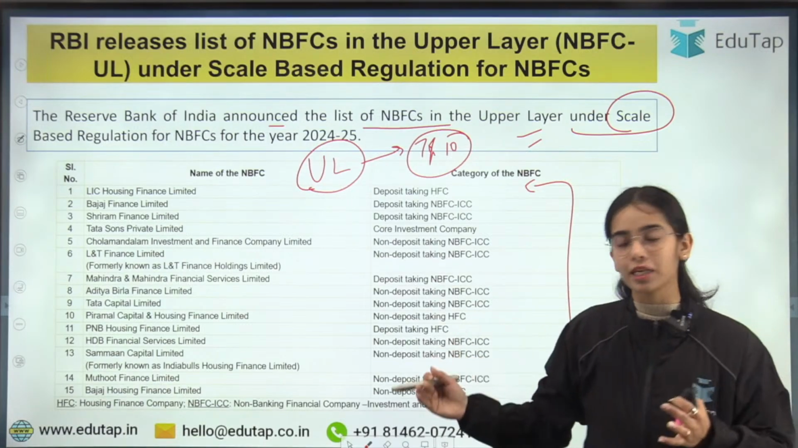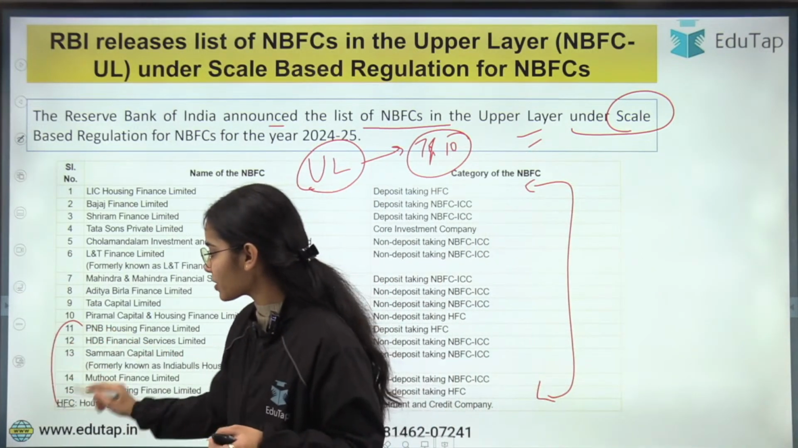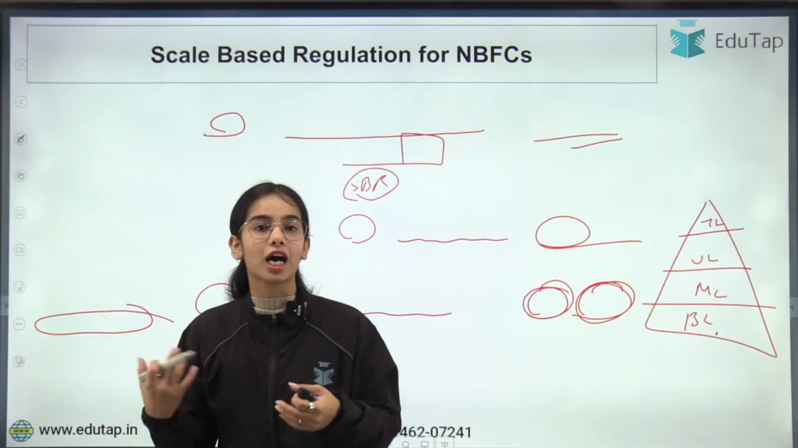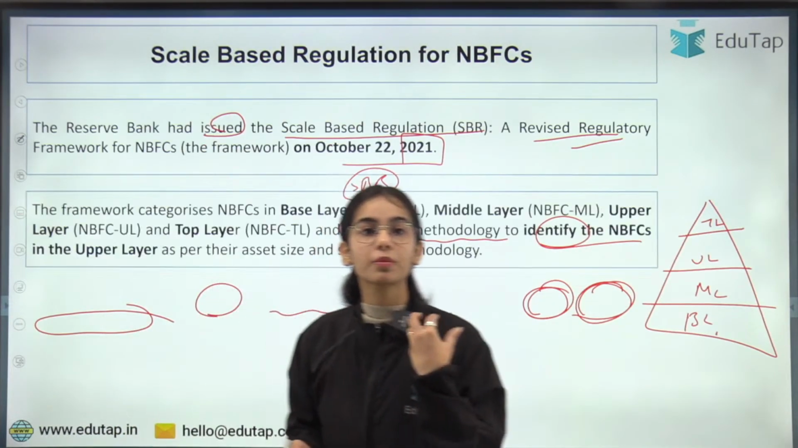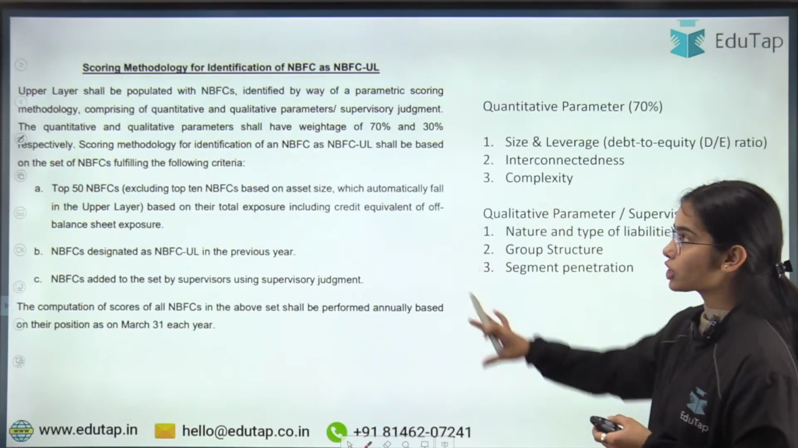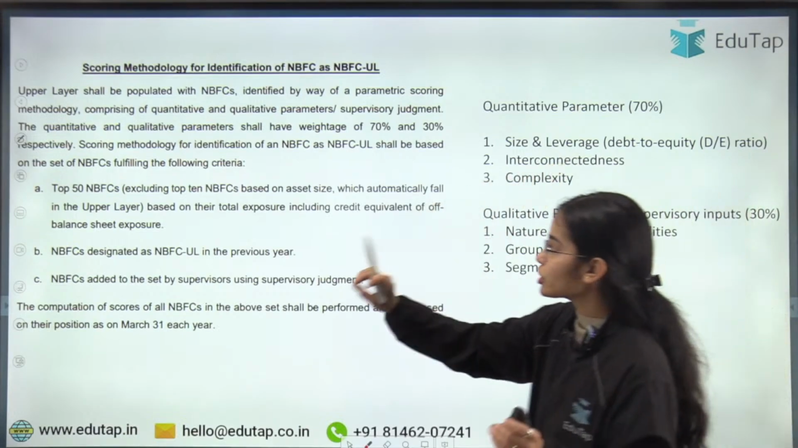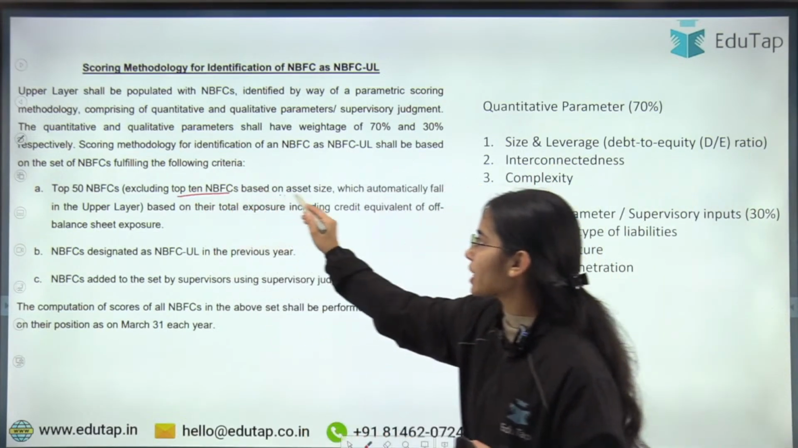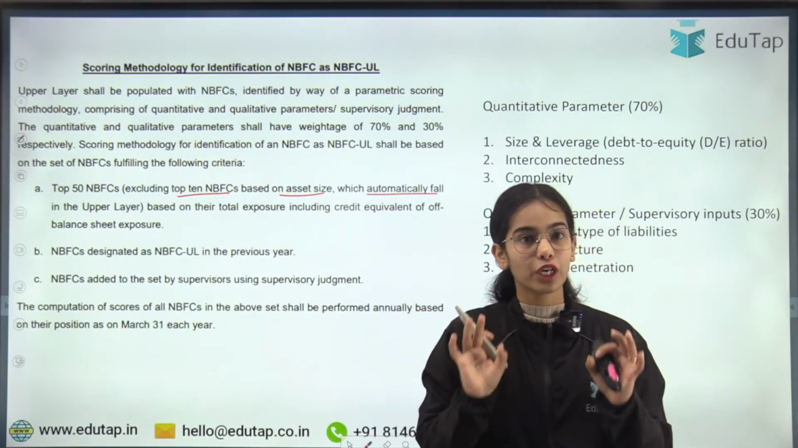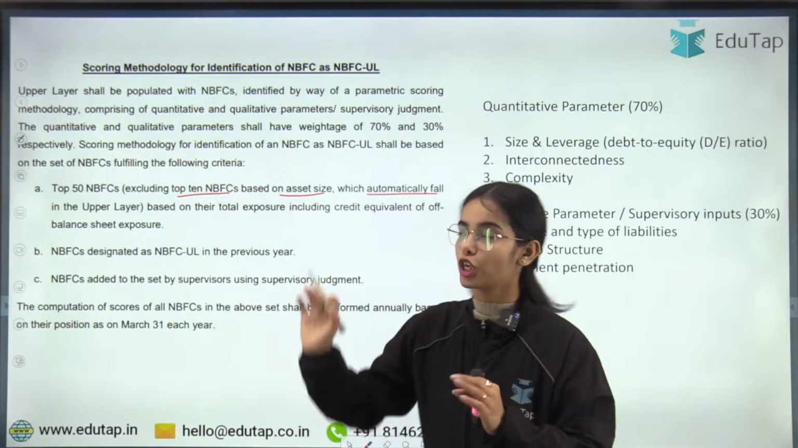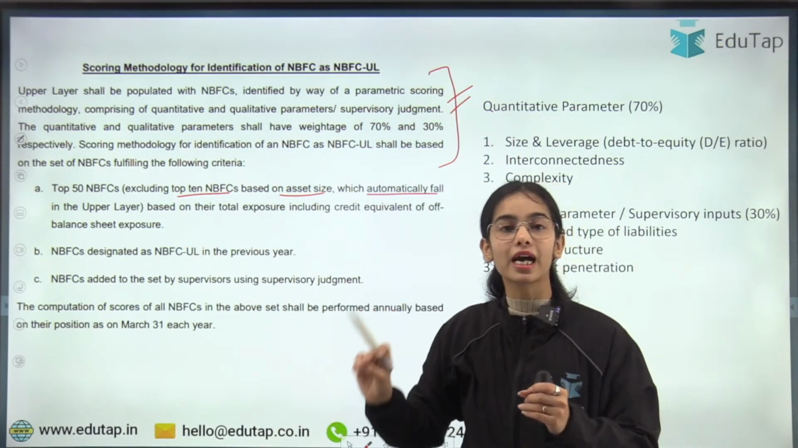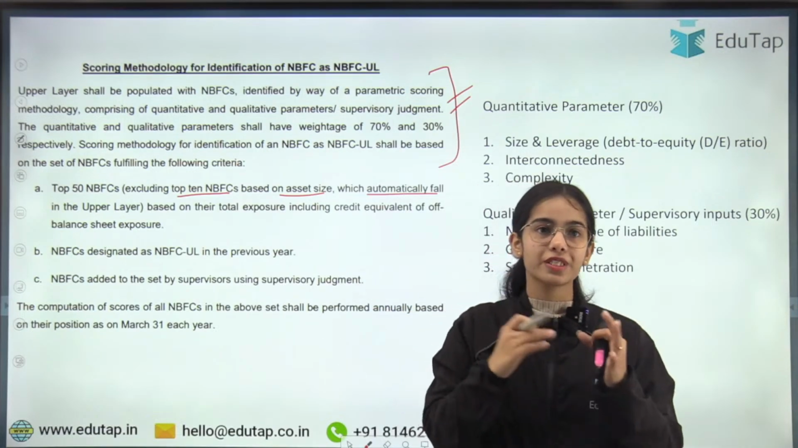But what about the other NBFCs? Why are the extra 5 NBFCs kept in the upper layer? That is according to the methodology the RBI has stated, on the basis of perceived riskiness. So let's see that. This is the methodology the RBI has determined. First of all, the top 10 NBFCs based on their asset size will automatically fall in the upper layer. This is the methodology that the RBI has notified regarding the selection of NBFCs in the upper layer.